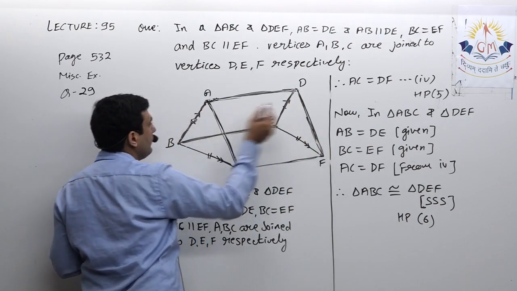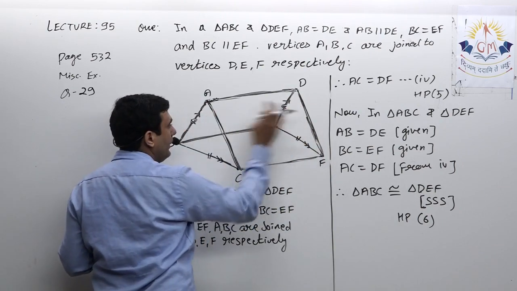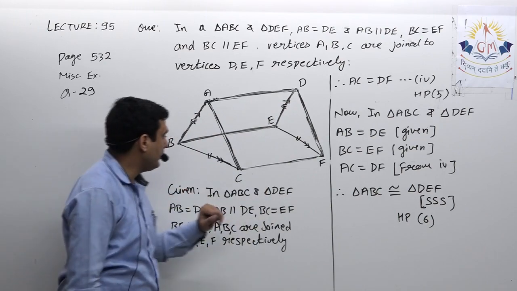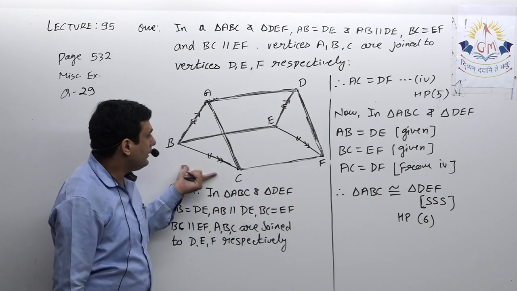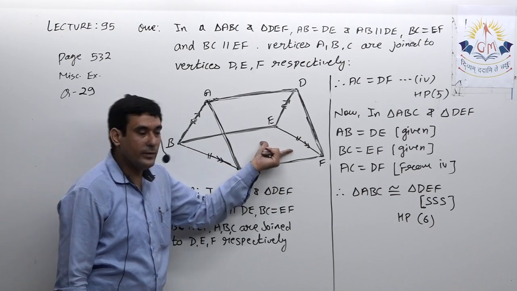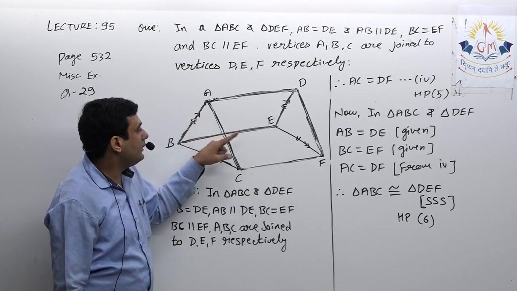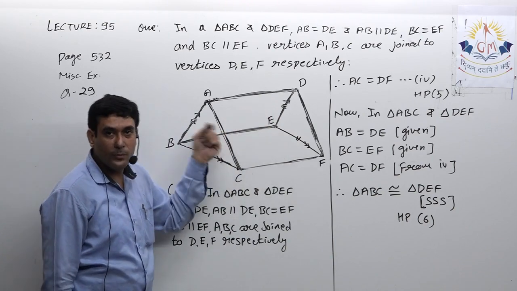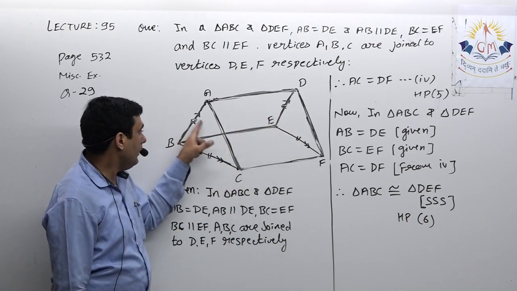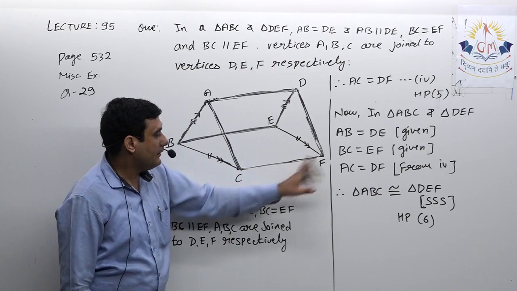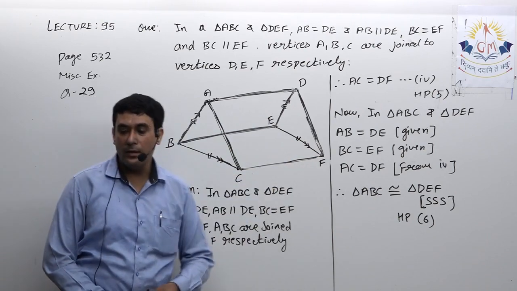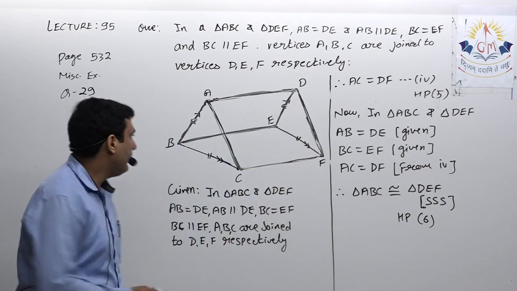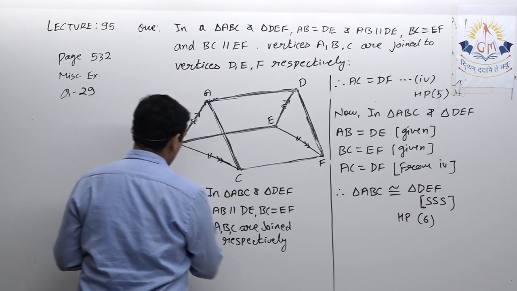Two things were already given directly in the question: AB equal to DE, and similarly BC equal to EF. We needed the third part, so I took AC equal to DF, which I got from the fifth proof. So by side side side I can say the triangles are congruent. In that way we proved all 6 parts of this question.